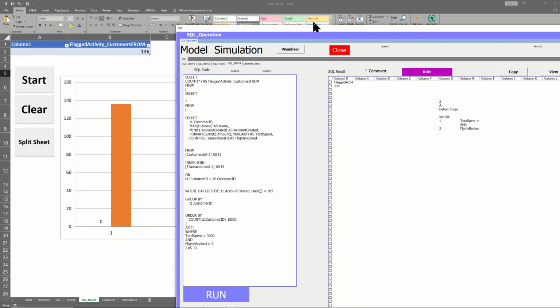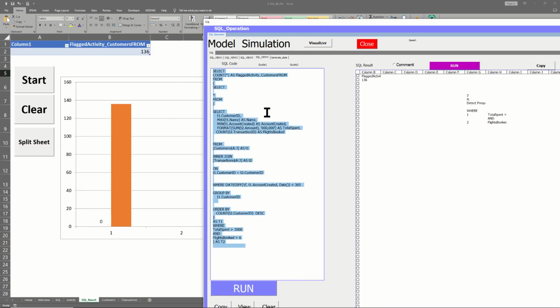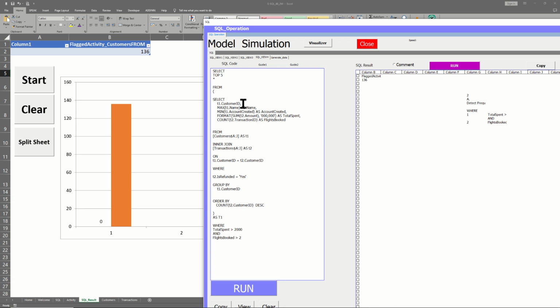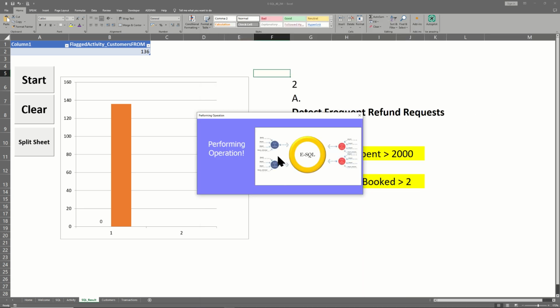Alright, so this is ESQL. I'm going to put it aside. What do we have here? What have I done here? The same, I brought part of the records, and this is where the script comes in. What is the script doing? Once it's finished, I'm going to tell you what it's doing, and we'll start talking from there. I'm going to run ESQL now.